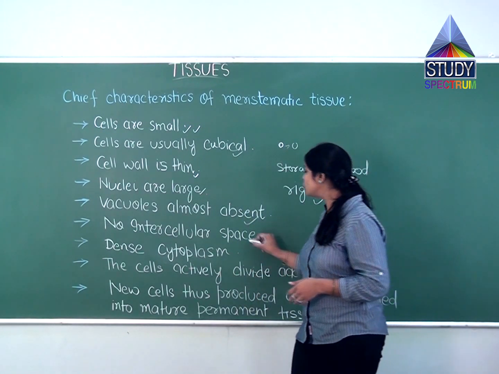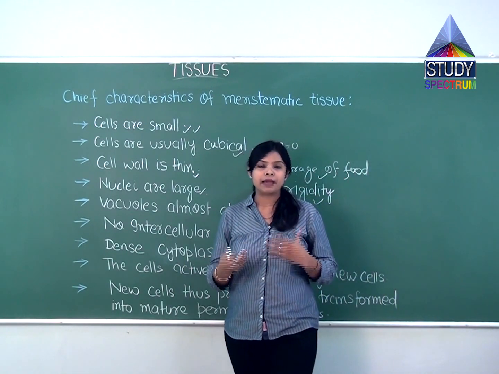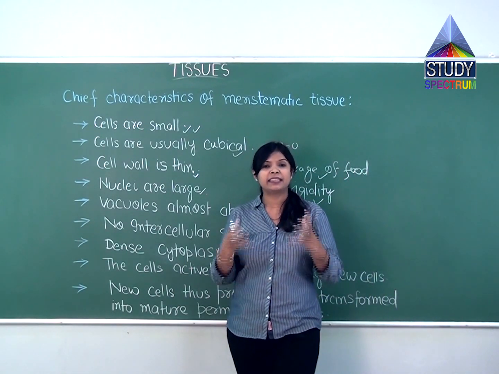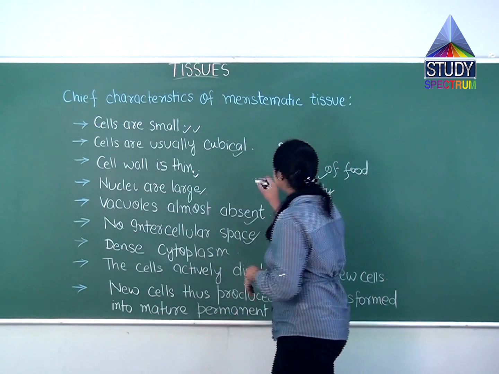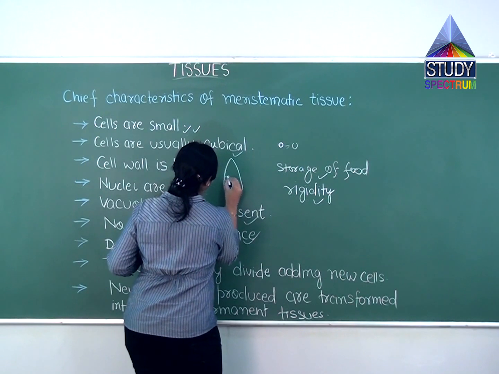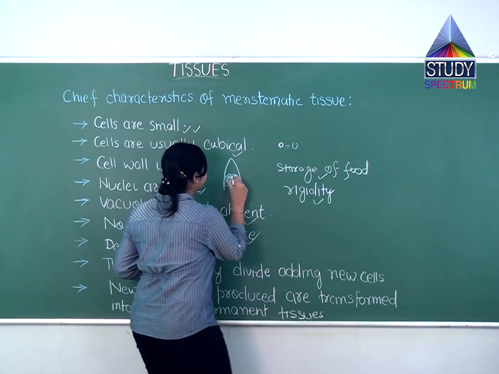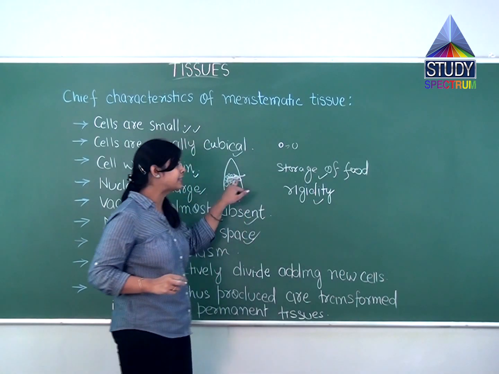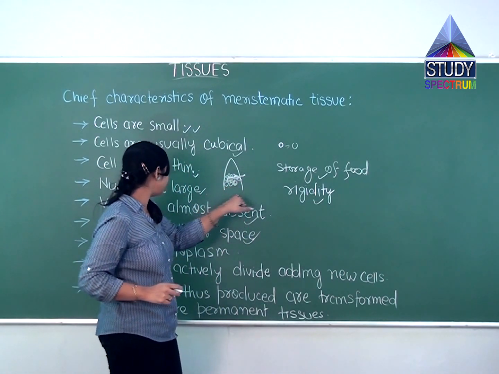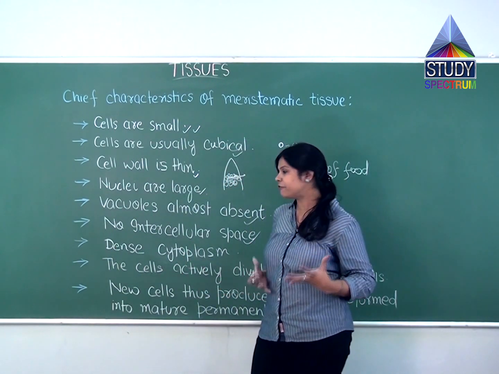Now the next is no intercellular space. If you see the meristematic tissues, they are densely packed. Cells will divide again and again, so you can see that they are densely packed. They do not have any intercellular space because they are dividing fast.